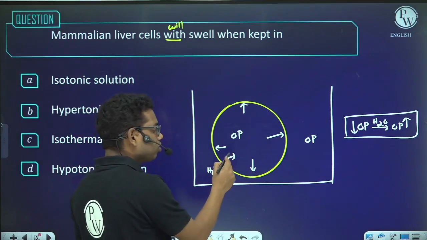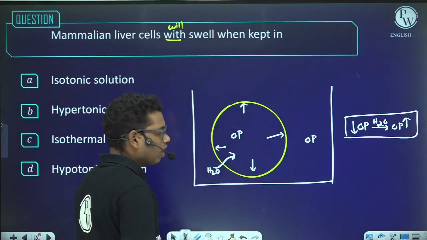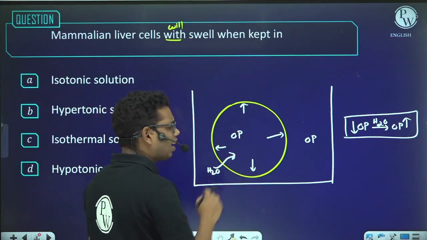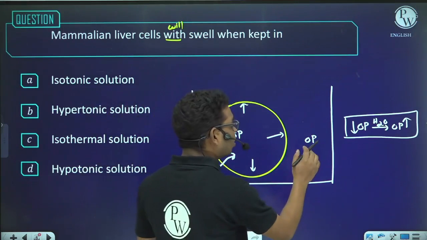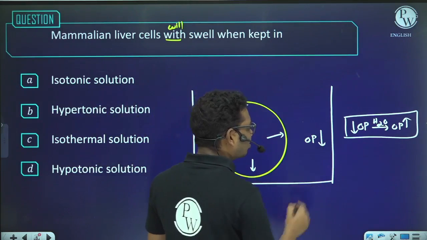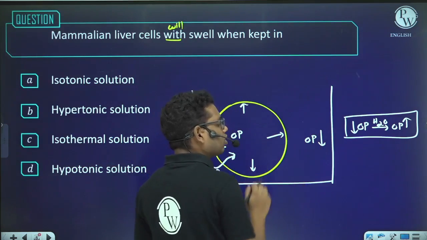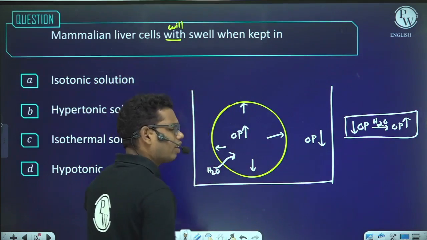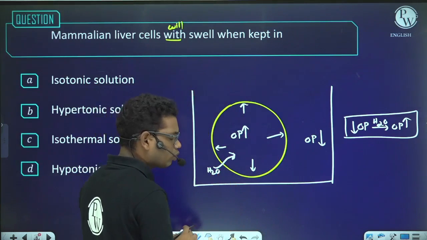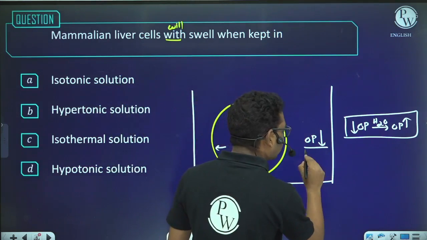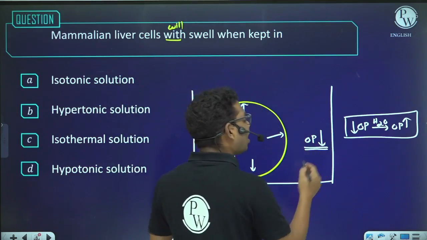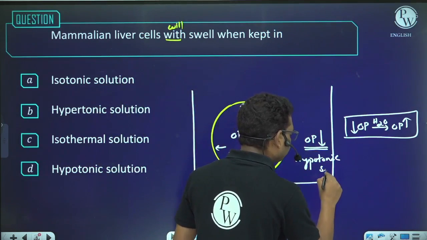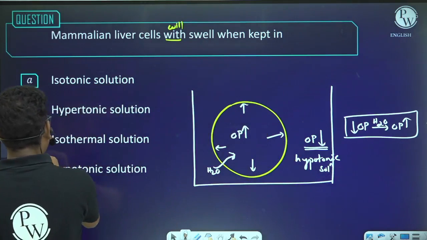When the water enters across the plasma membrane into the cell, that is known as endosmosis. If the osmotic pressure outside the cell, that is of the solution, is less, and the osmotic pressure of the cell is more, then the water will enter into the cell. Such a solution which has low osmotic concentration as compared to the cell sap is known as a hypotonic solution. So the answer will be hypotonic solution.